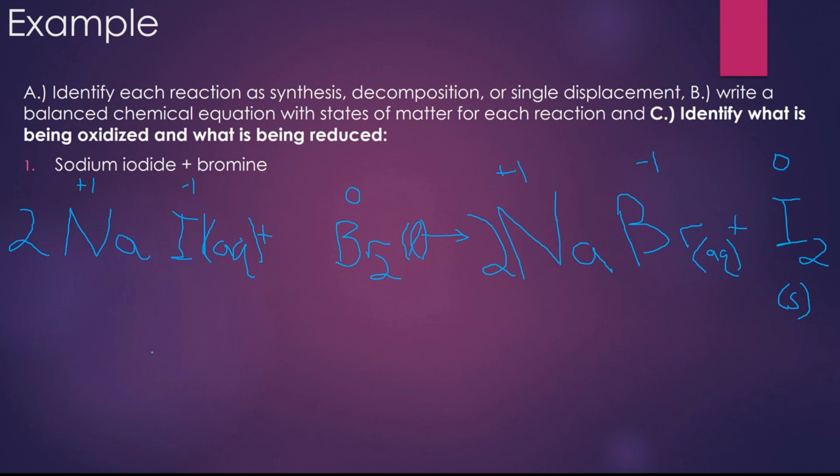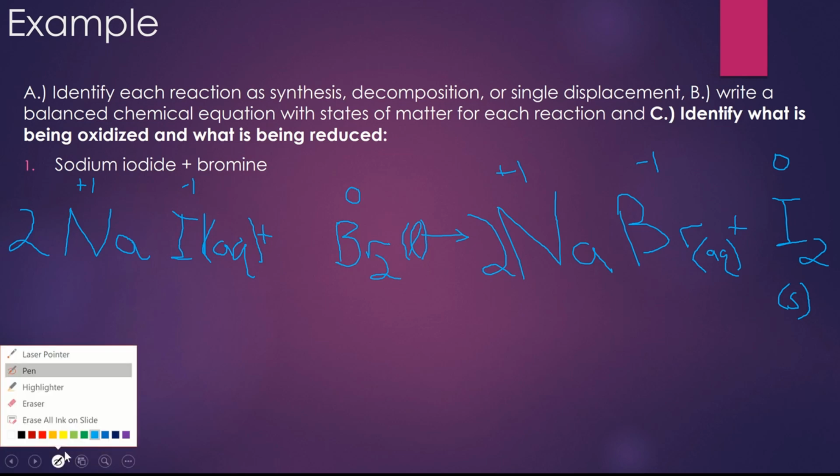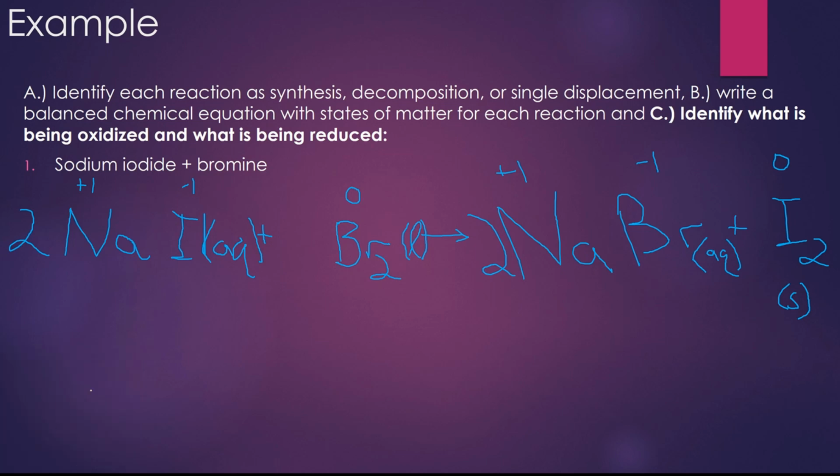All right. Finally, we need to determine who's being oxidized and who's being reduced. Part C here. Well, sodium went from positive 1 to positive 1. Sodium did nothing. He was neither oxidized nor reduced. Let's take a look at iodine. Iodine went from negative 1 to 0. So he gained positive charges, or in other words, he lost electrons. Keep in mind, electrons are negatively charged.